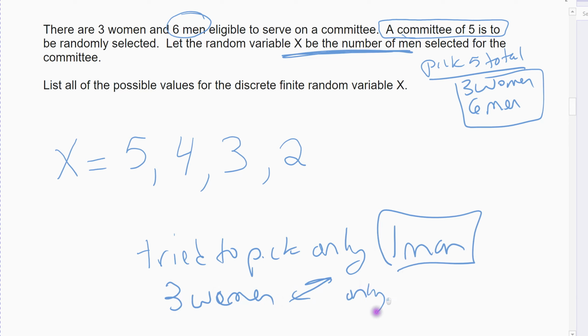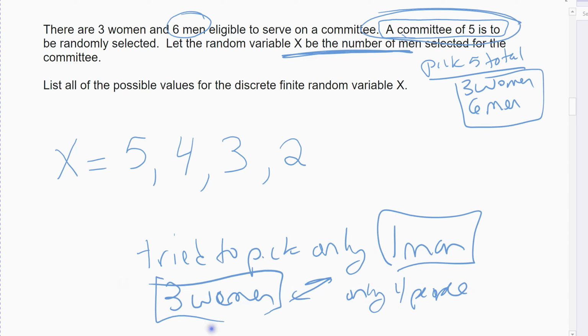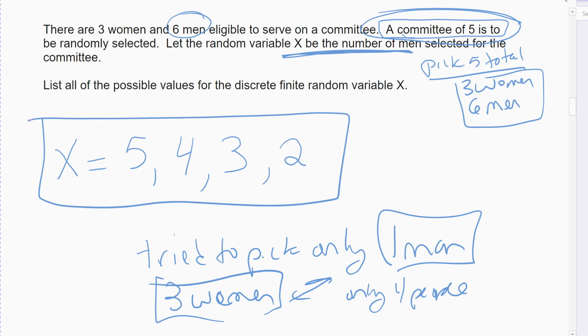That's only 4 people, and so my committee wouldn't be complete. I want 5. I don't want 4. So I can't pick only 1 man. I have to pick more than 1. I have to have 2, 3, 4, 5. I can't go less than 2.